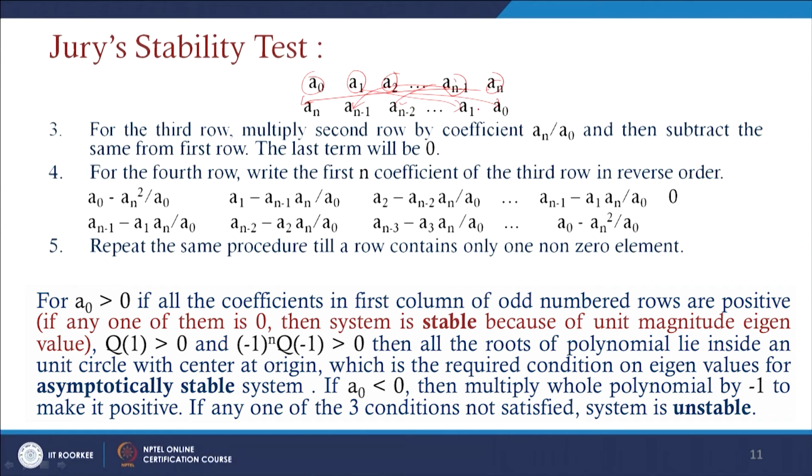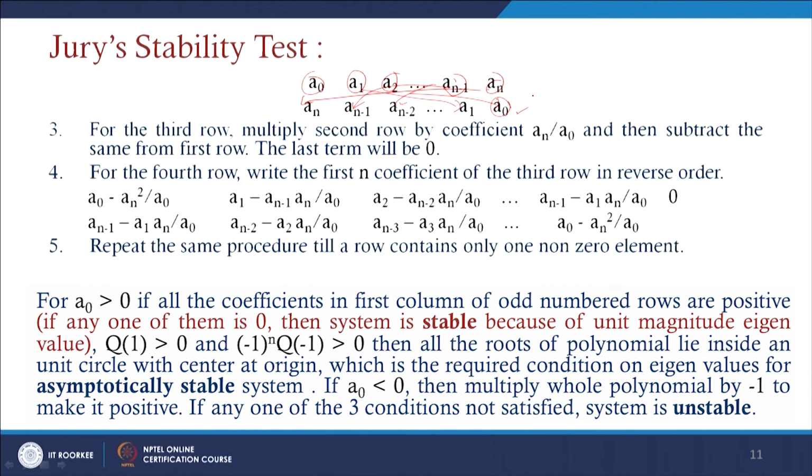For the third row, we multiply the second row by the coefficient an by a0 and subtract it from the first row, and then we have the third row here. For the last term, since we are multiplying an by a0 and subtracting from an, you will have the 0 element in the last entry here. And for the fourth row, write the first n coefficients of the third row again in reverse form.